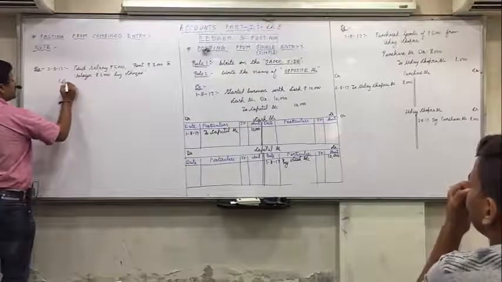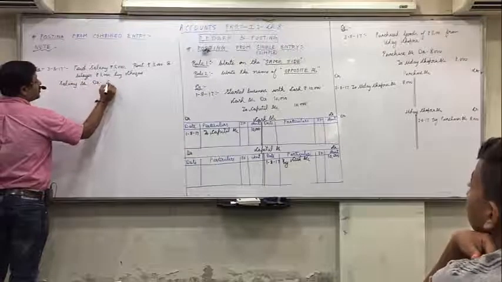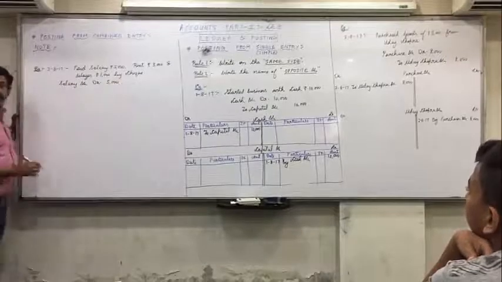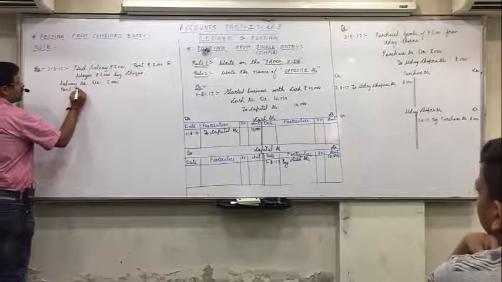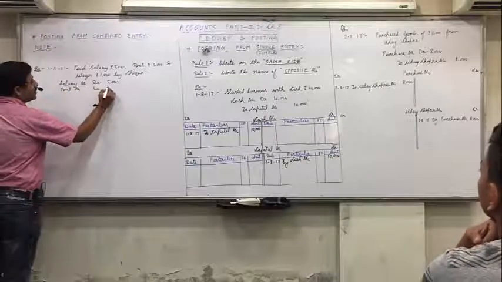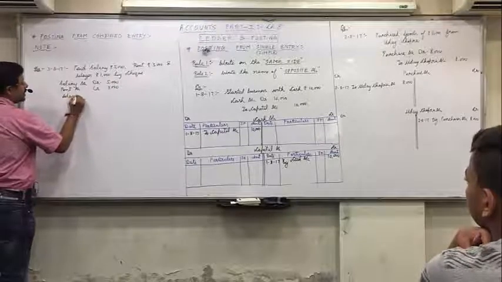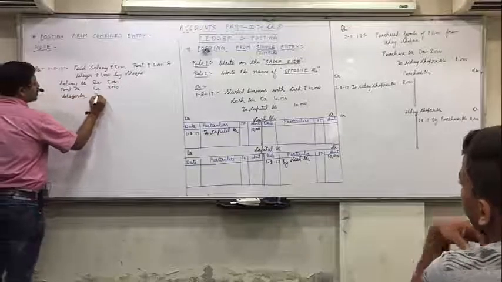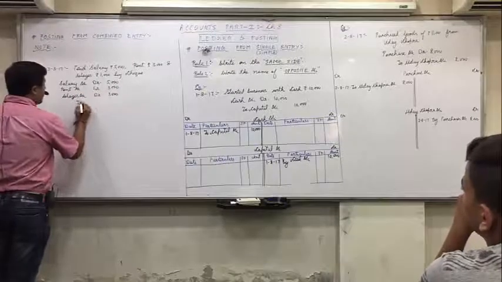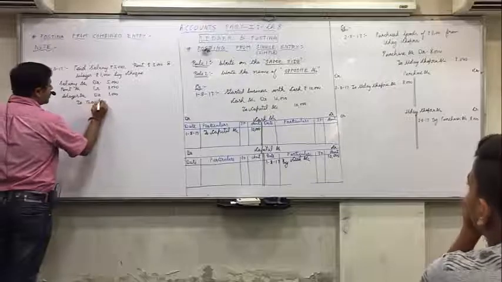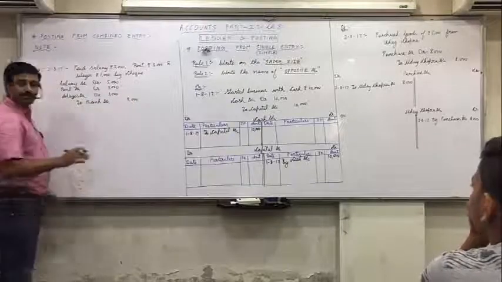Salary is an expense, debit all expenses and losses, salary account debit with 5,000. Rent is an expense, debit all expenses and losses, rent account debit with 3,000. Wages is an expense, debit all expenses and losses, wages account debit with 1,000. And bank is the giver, credit the giver, bank account with a total of 9,000.